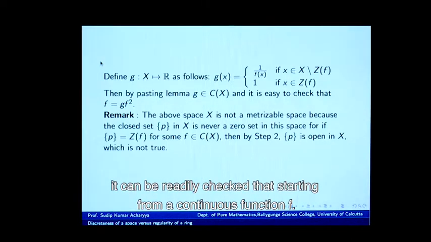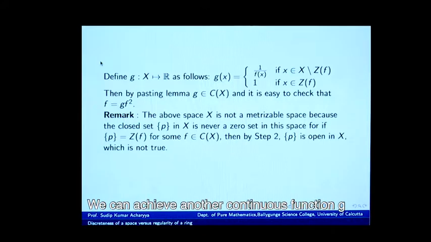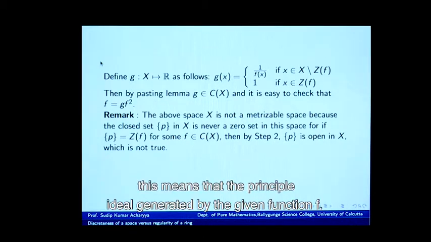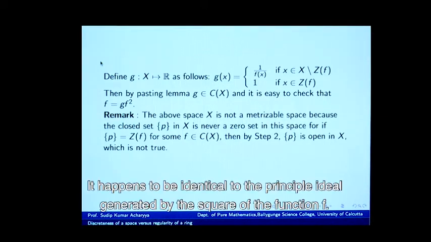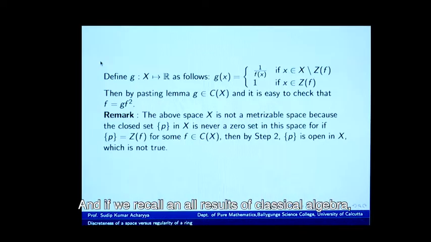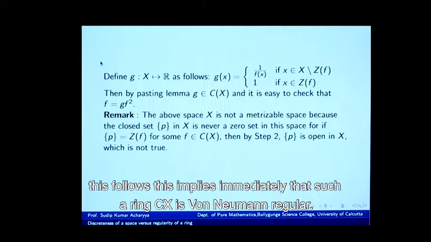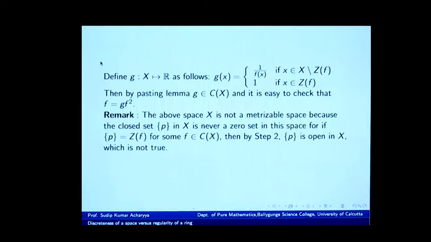and using this fact, if we recall our earlier example, it can be readily checked that starting from a continuous function f, we can achieve another continuous function g, which are connected by the formula f equals g times f squared. This means that the principal ideal generated by the given function f happens to be identical to the principal ideal generated by the square of the function f. And if we recall an old result of classical algebra, this implies immediately that such a ring C(X) is von Neumann regular.